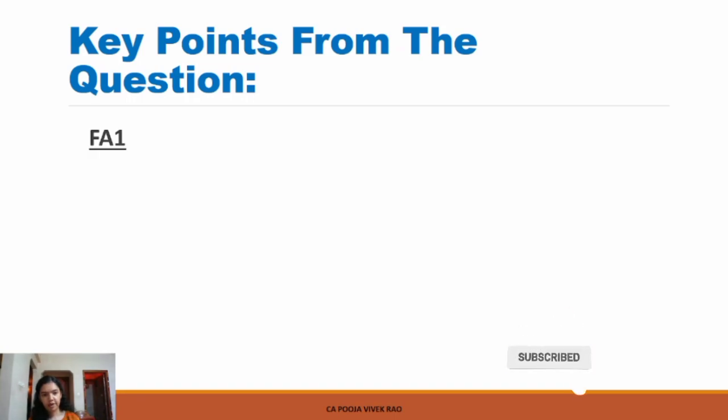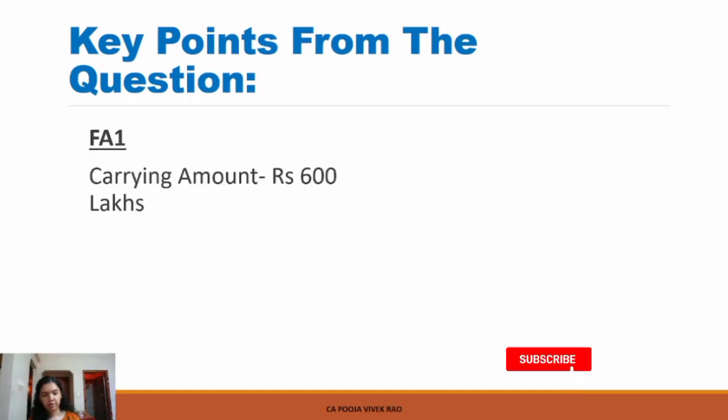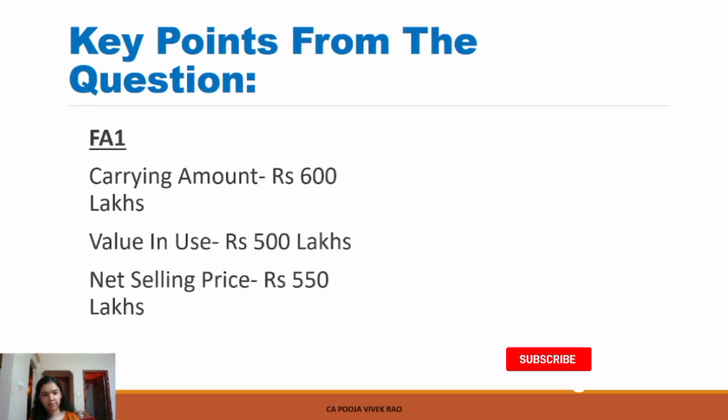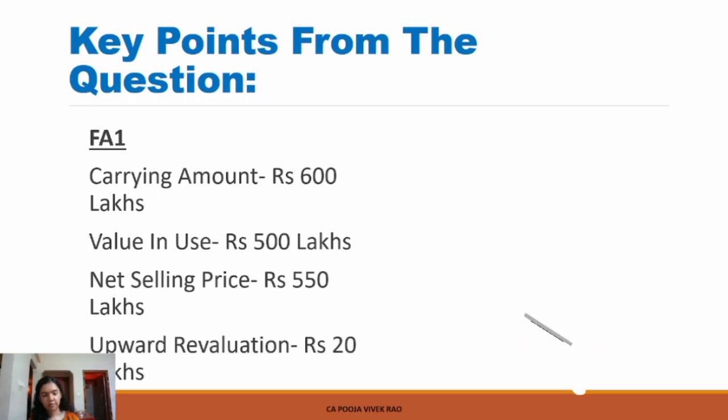So first we have FA1, carrying amount rupees 600 lakhs. Value in use rupees 500 lakhs. Net selling price rupees 550 lakhs. And there was an upward revaluation of rupees 20 lakhs.